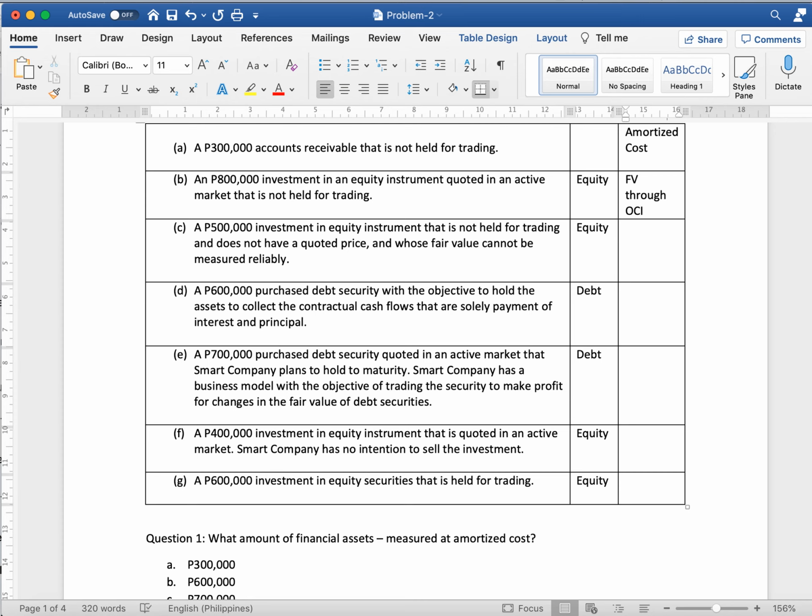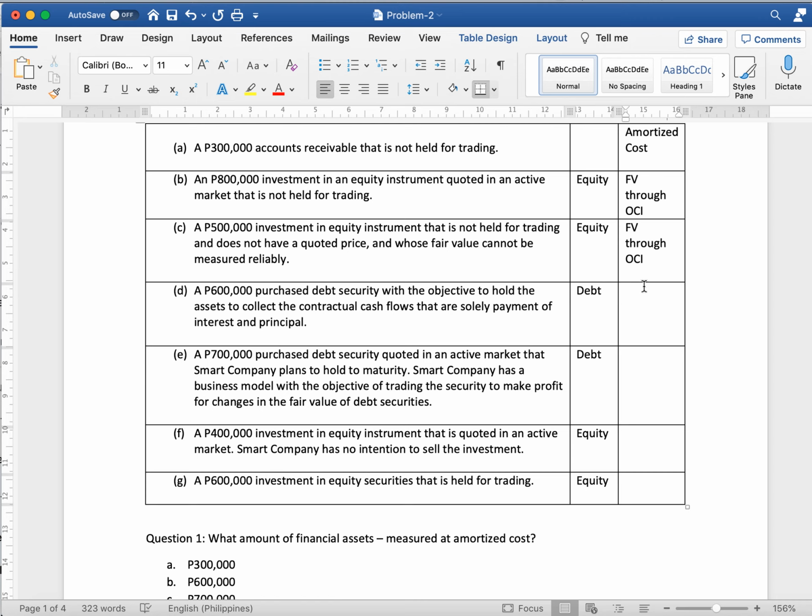Letter C, a 500,000 investment in an equity instrument that is not held for trading and does not have a quoted price and whose fair value cannot be measured reliably, we still measure it at fair value through OCI. Letter D, a 600,000 purchased debt securities with the objective to hold the asset to collect the contractual cash flows that are solely payment of interest and principal.